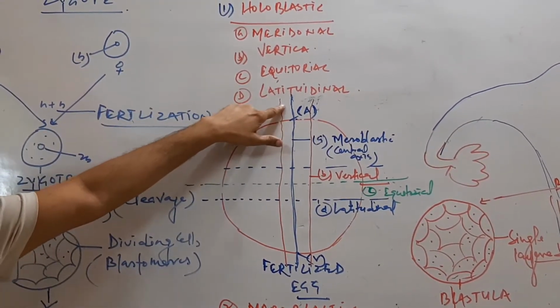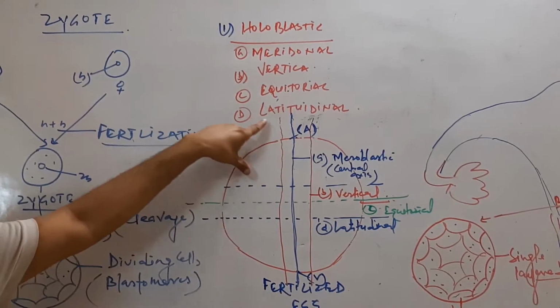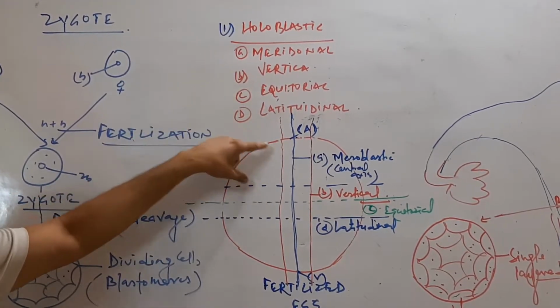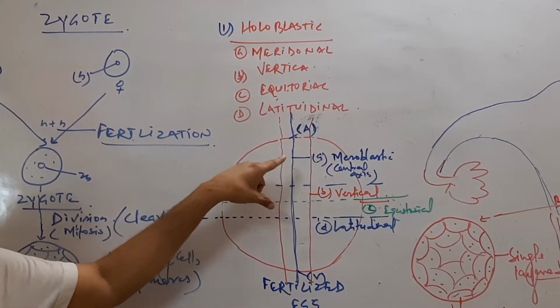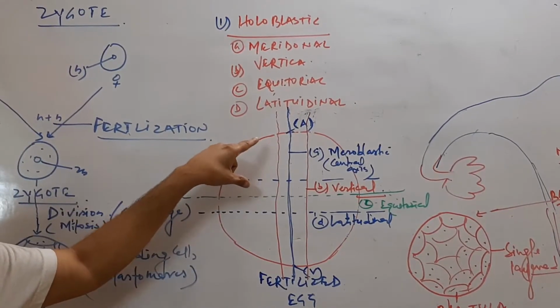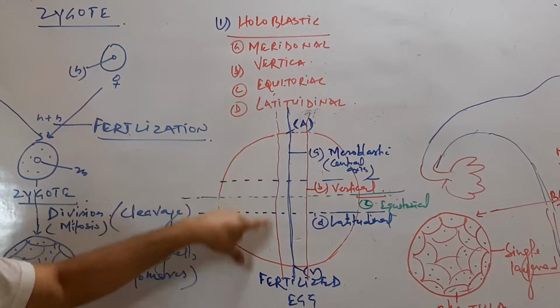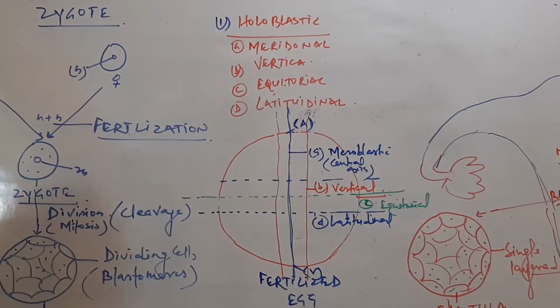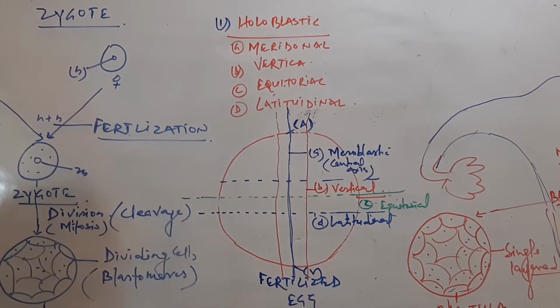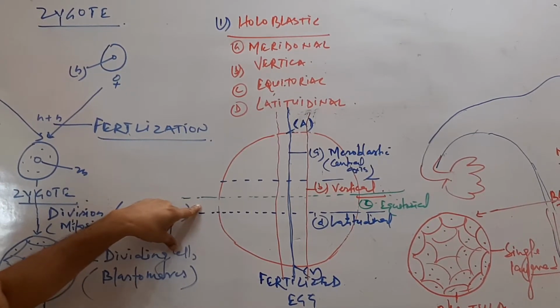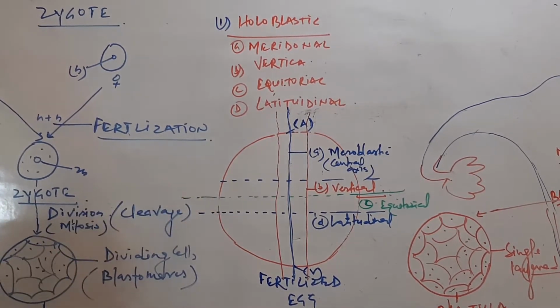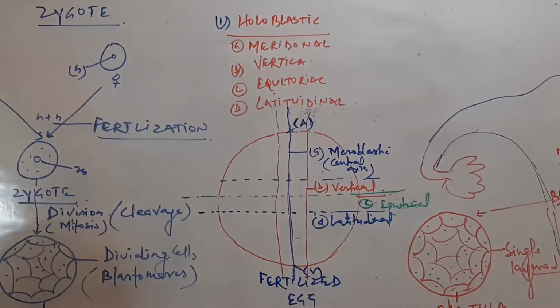When the cleavage passes through the central axis it is called meridional, and when it passes just beside the center axis it is called vertical. When the cleavage starts through the equatorial plane, which divides the egg into two equal halves, it is called equatorial, and just above and below the equatorial plane it is latitudinal.